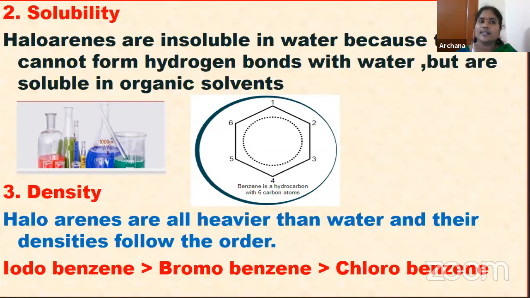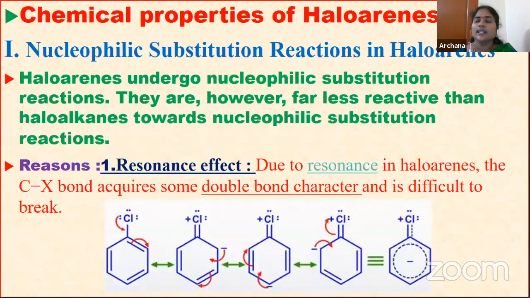Next, we can discuss the chemical properties of haloarenes. In this also we have to discuss three: the first one is nucleophilic substitution reaction, the second one is electrophilic substitution reaction, and the third one is reaction with metals. We will discuss one by one, children. First, nucleophilic substitution reactions in haloarenes. How the nucleophilic substitution reactions take place in haloarenes, that we have to discuss.